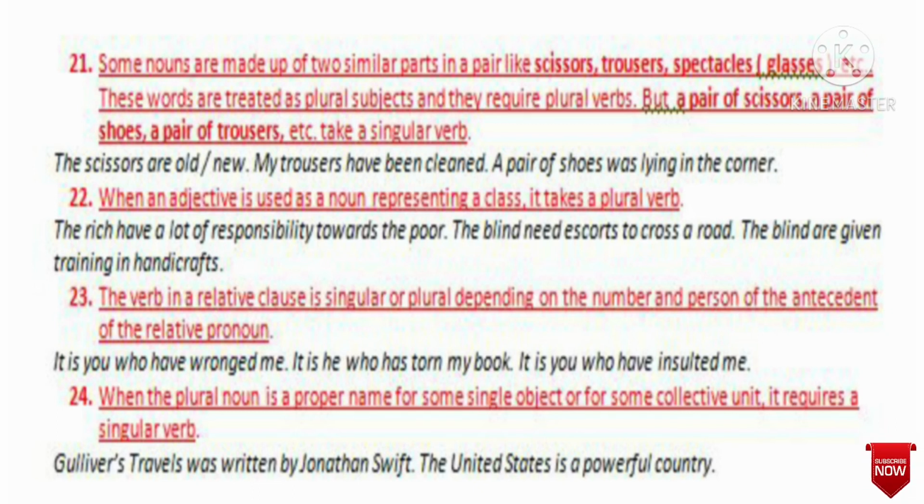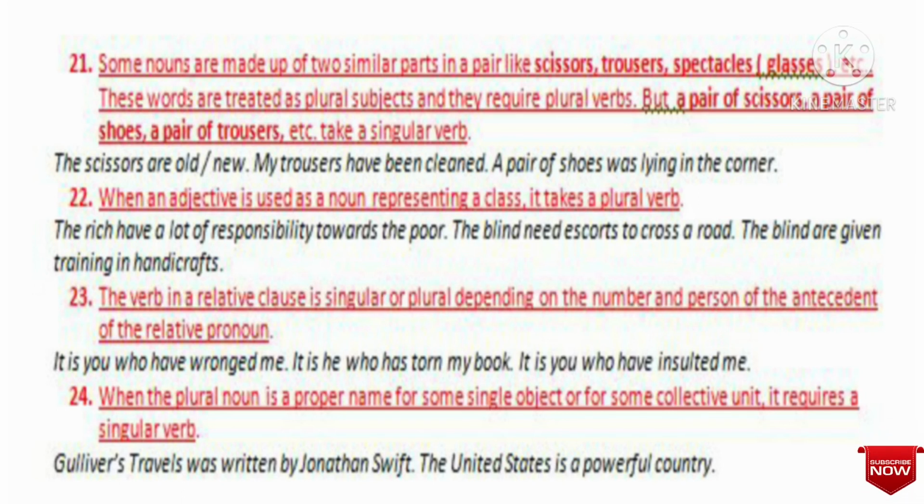Now you see the example. It is you who have wronged me. It is he who has torn my book. Here the relative clause is who have wronged me. And another is he who has torn my book. And another example is it is you who have insulted me. Here the relative clause is who have insulted me.